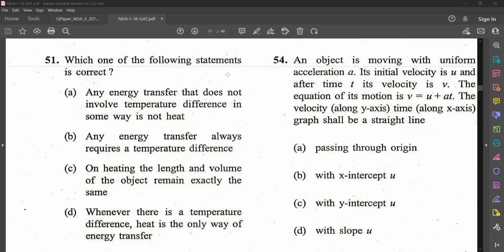We'll see some previous year physics questions. Okay, so if you read the question number 51, please read that.